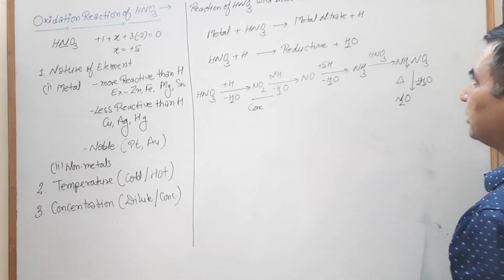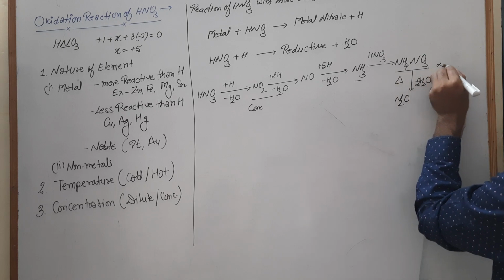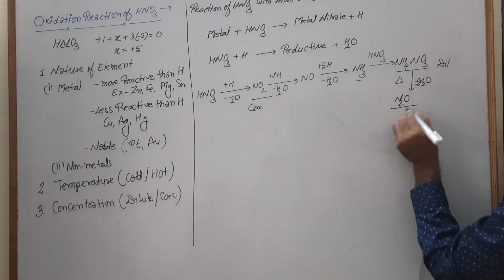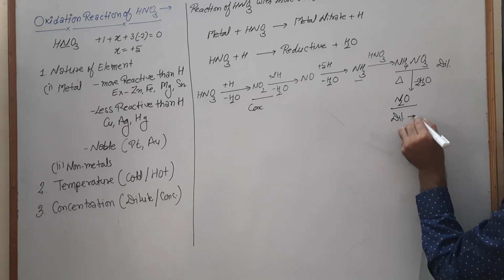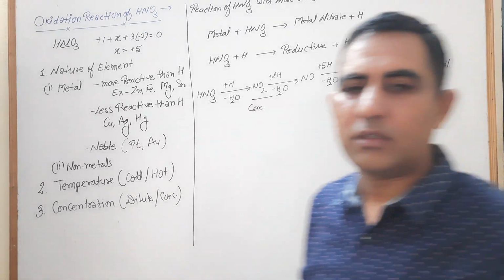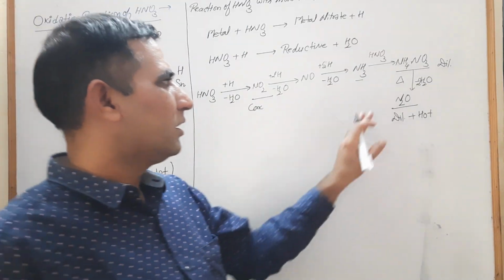If our solution is dilute, at that time maybe this product or maybe this product is possible. If your solution is dilute and hot, at that time your product should be N2O. When your solution is dilute and hot, your product is N2O.